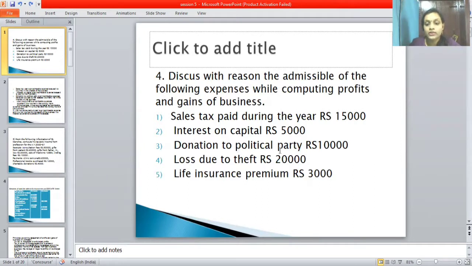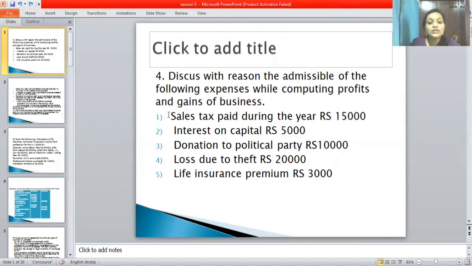Donations to political party, rupees 10,000. Loss due to theft, rupees 20,000. Life insurance premium, rupees 3,000. These are the points where we should find out whether it is an admissible expense or an inadmissible expense. We should verify it.